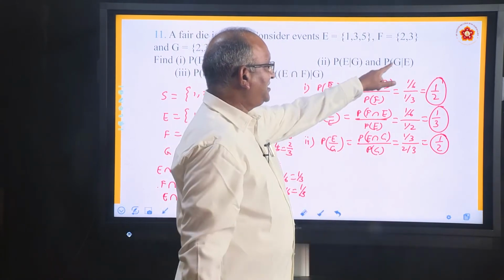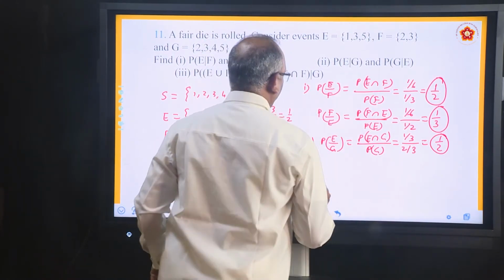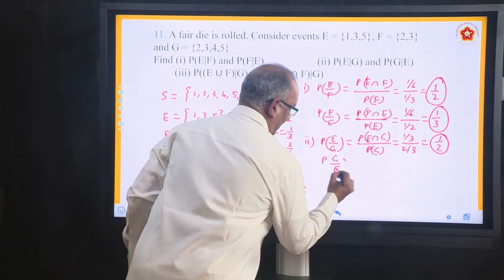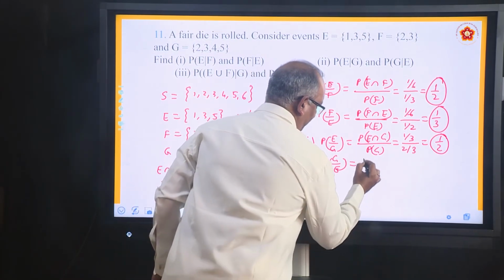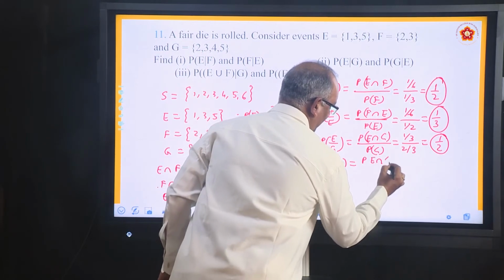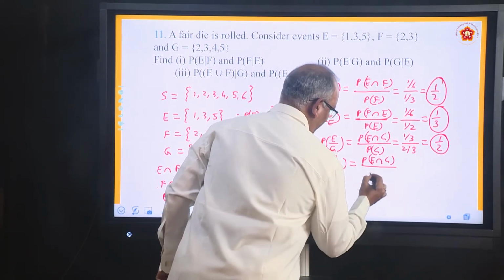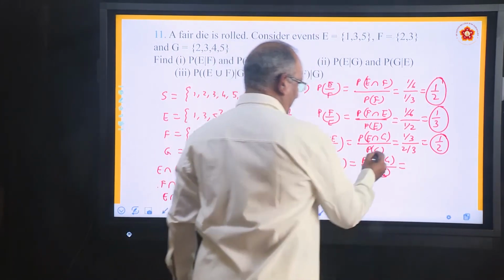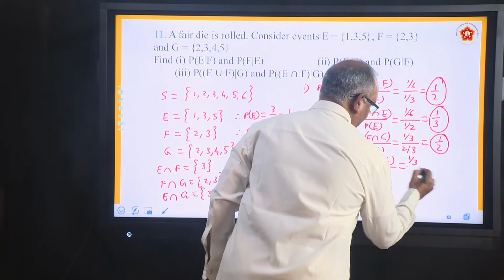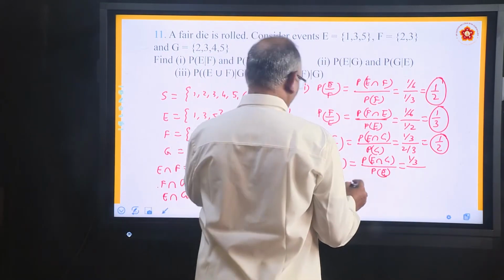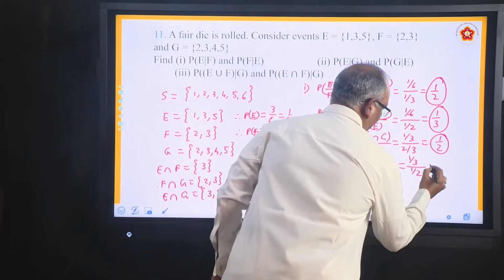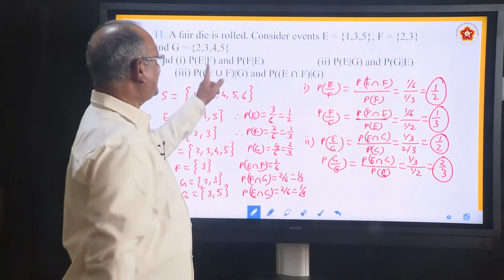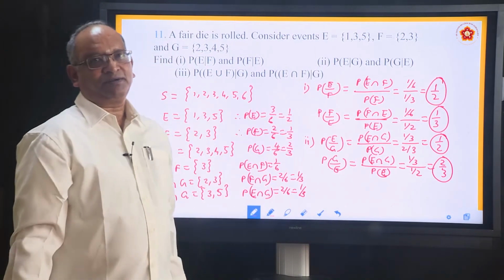Then he says find G by E. Again, PE intersection G divided by PE. This is same 1 by 3, but what is PE? 1 by 2. So it will become 2 by 3. So first and second we have solved.